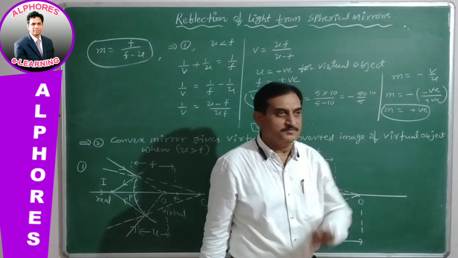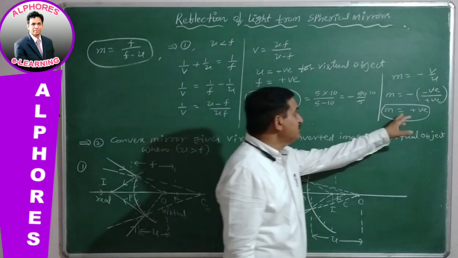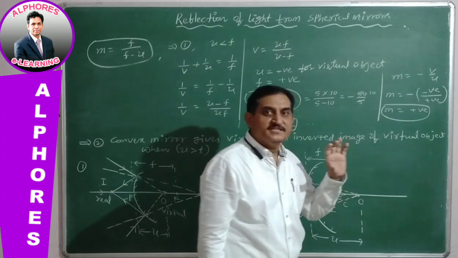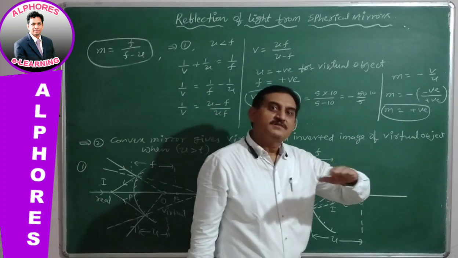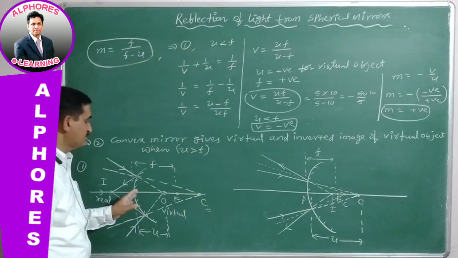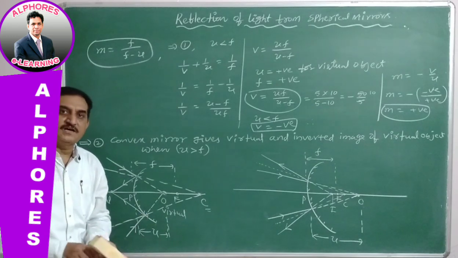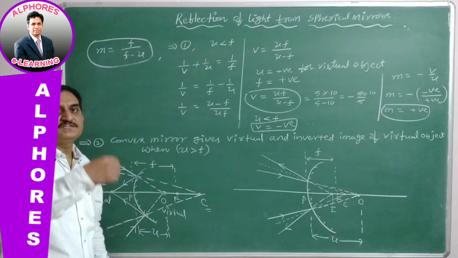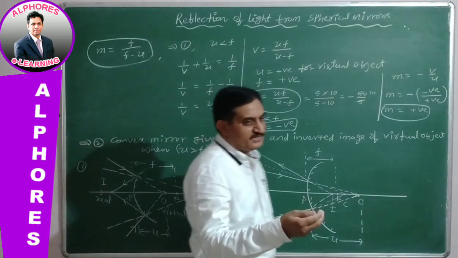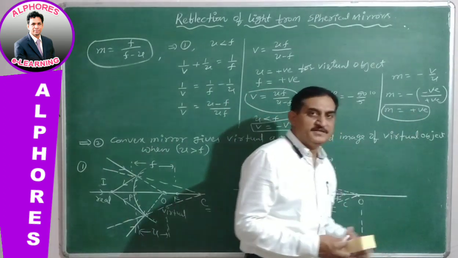Here it is proved that magnification is positive in the sense that the image and the object are both on the same side, not with reference to the mirror, but with respect to the principal axis. Both are erect. Suppose the object is upward, the image will also be in the upward direction. That is simply an erect image, so magnification is positive.